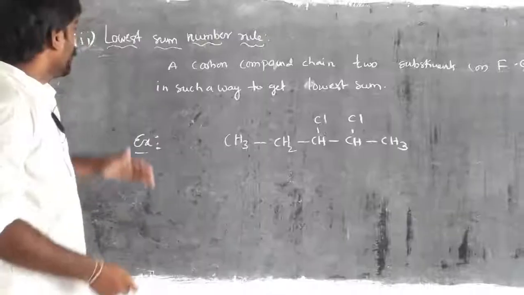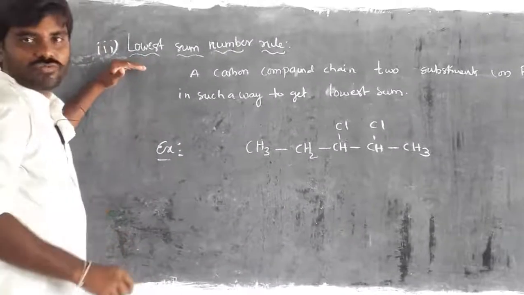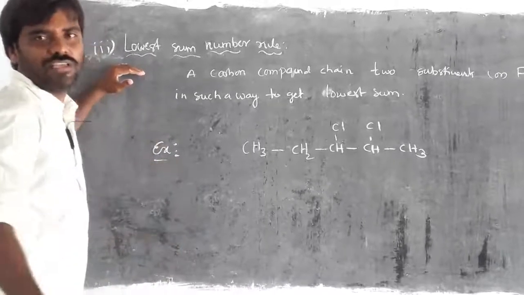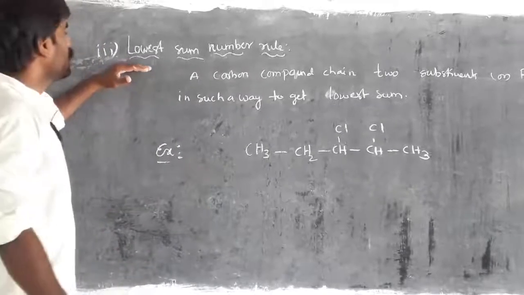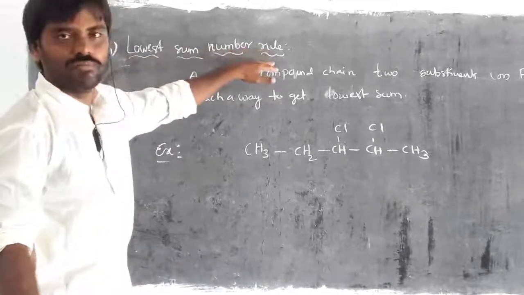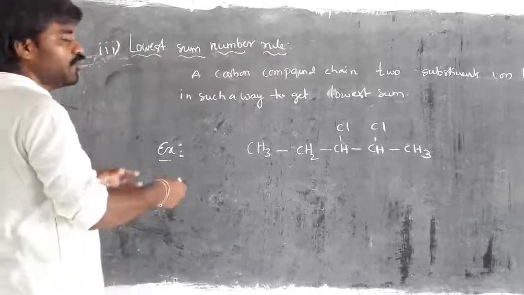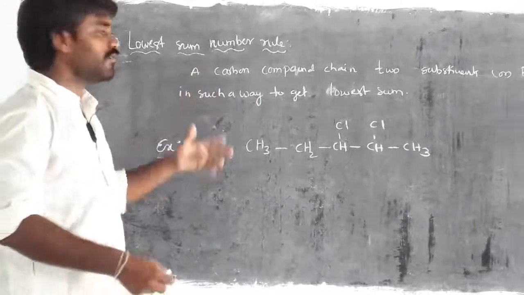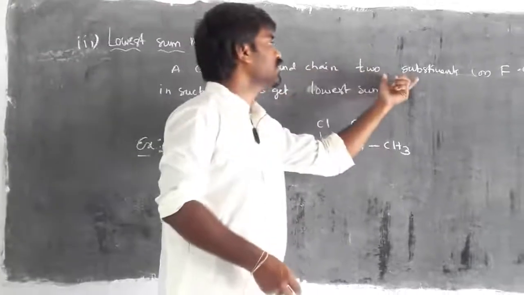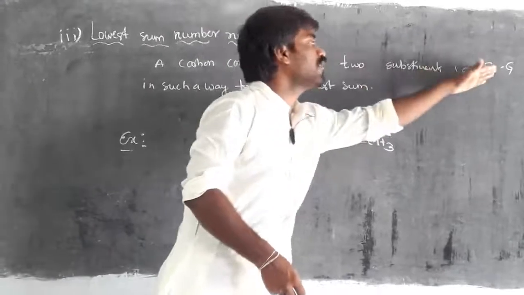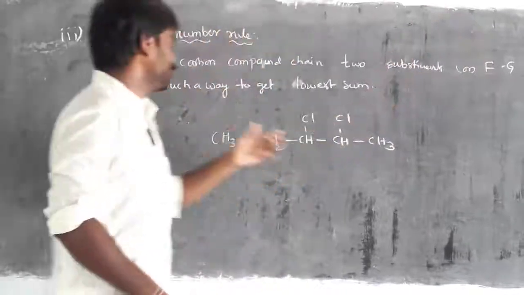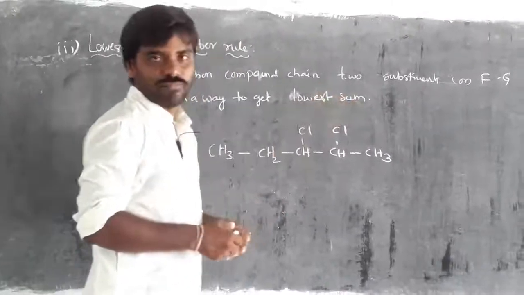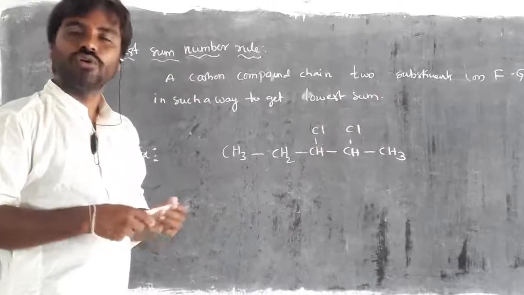Yes children, one more condition. This is the last one, right? If you are perfect with these three rules, it is very easy in further work. So that is the lowest sum number rule. Simply, if you are able to give different numbers from right to left and left to right, sometimes it is difficult when a carbon compound is present with two substituents, or one substituent with one functional group, or two functional groups. In such conditions, we have to get the lowest sum. Lowest sum is very important.